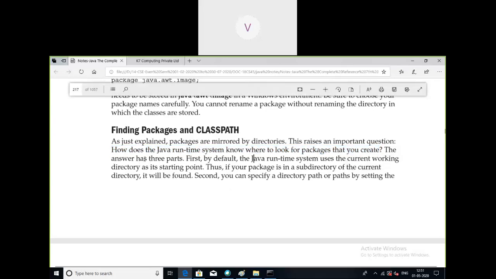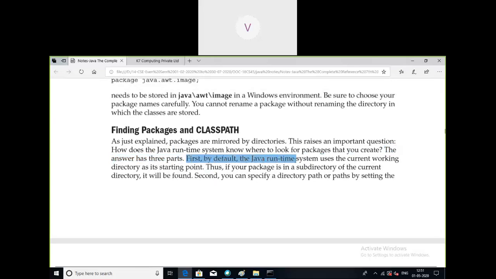The answer is there are three different ways in which the package can be located. If you are not telling anything to the Javac compiler, by default, the Java runtime system will use the current working directory. That means the bin directory. Till now, we are executing all our programs in the bin folder. By default, if you are not specifying anything, the packages will be present in the bin folder.